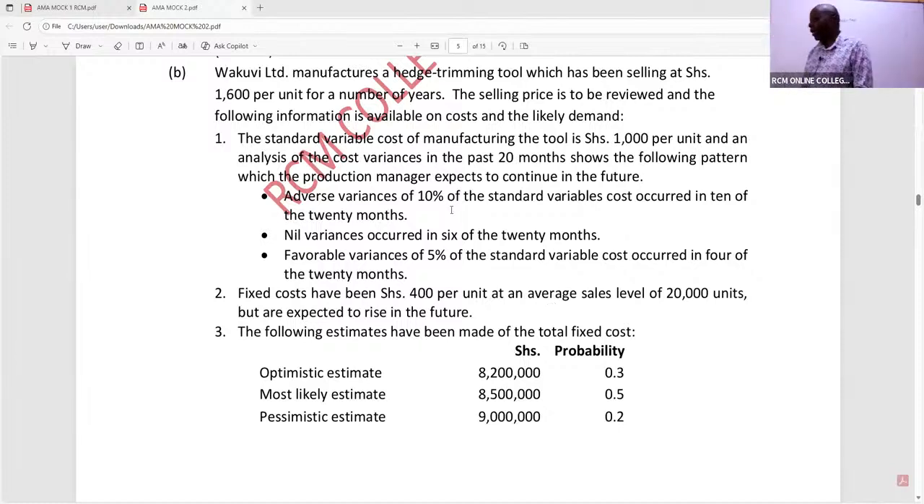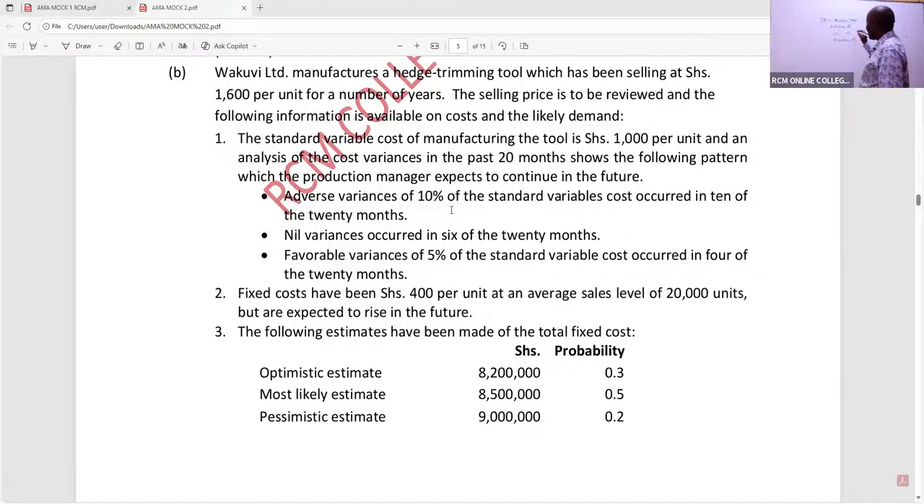Thank you so much. So then we have here adverse variance, nil, and a favorable. Now, ladies and gentlemen, remember adverse is 10%, nil is 0, and favorable, they have told us, is 5%.